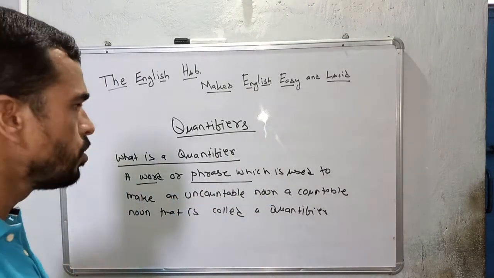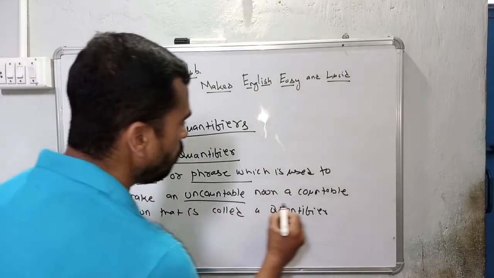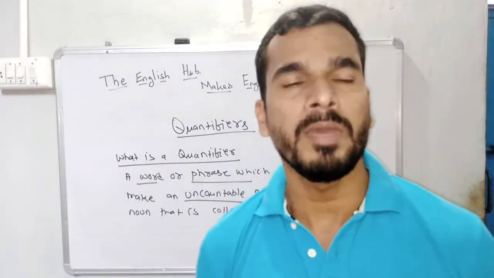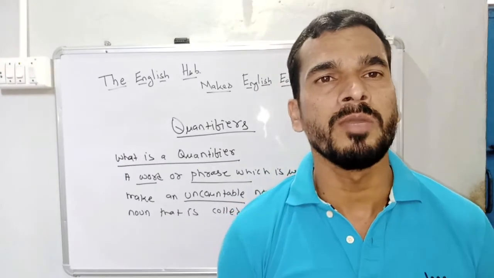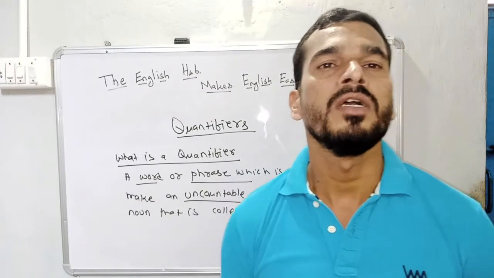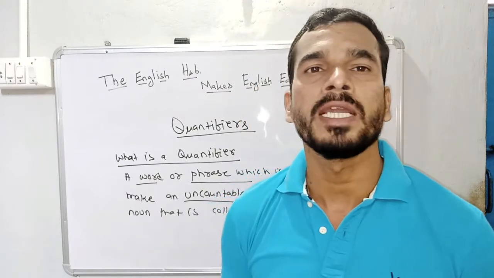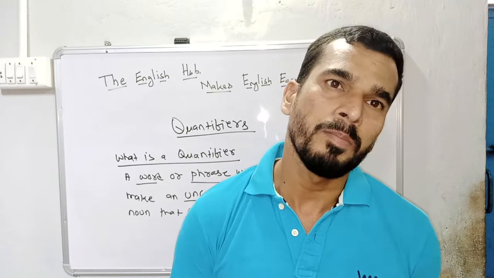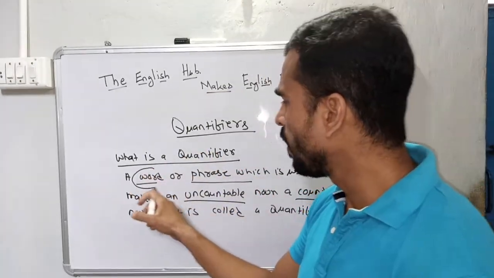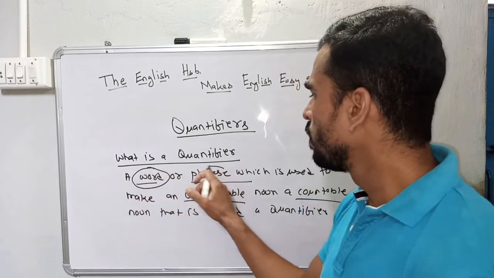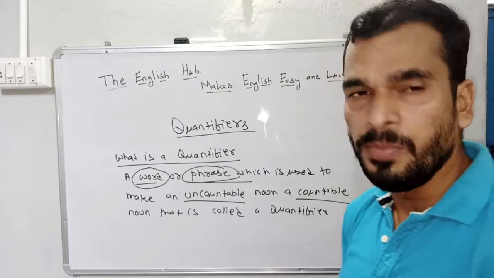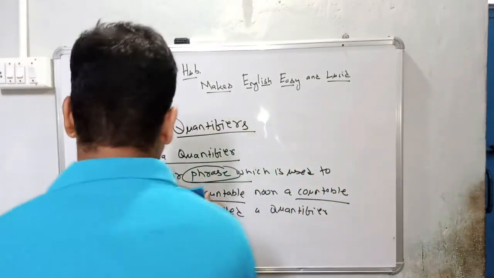Why do we use it? To make an uncountable noun countable. In my last video I said that uncountable nouns cannot be counted, but here I am going to tell you that an uncountable noun can be made countable by using quantifiers. A quantifier means a word or a phrase. Let's start. When I give you an example, you can understand.